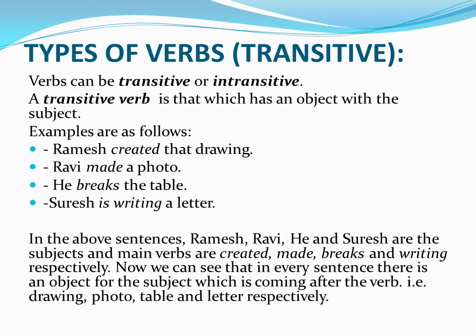See, Ramesh is the subject and drawing is the object. Ravi made a photo. Ravi is the subject and photo is the object and verb is made. Similarly, Ramesh created that drawing. Created is the verb. He breaks the table. Now he is the subject and table is the object and the verb is breaks.